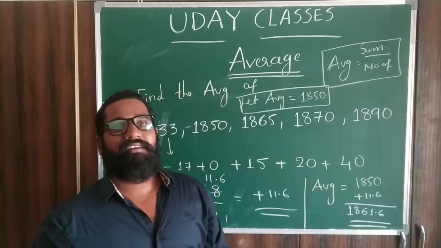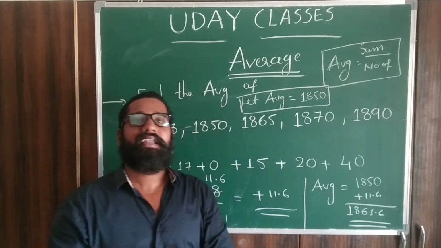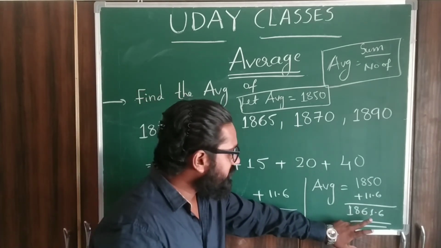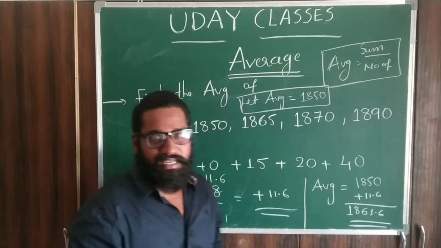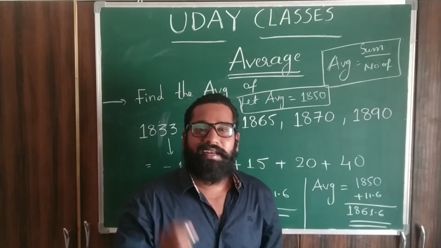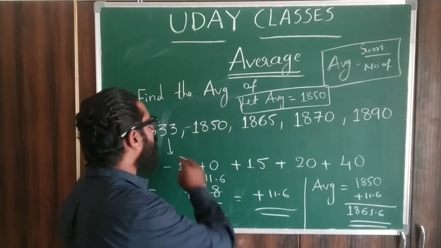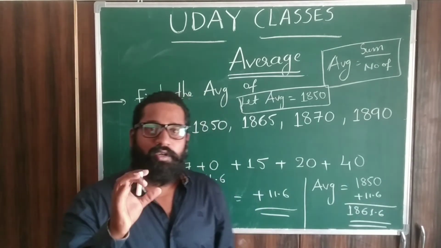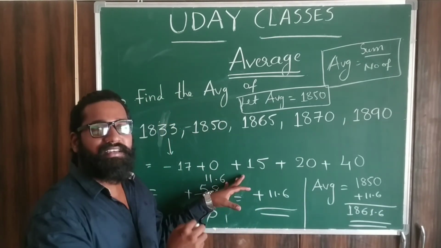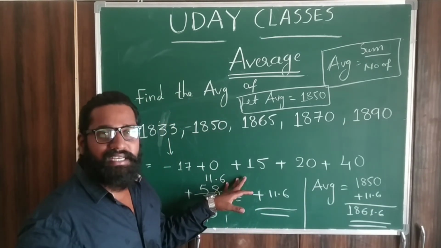Then you get our average, that is 1861.6. This is the exact average of the given question. Is that clear, everyone? Very simple and important shortcut, because adding all these numbers and dividing by 5 takes more time. If you use this concept, it is very simple and within seconds you will get the answer.